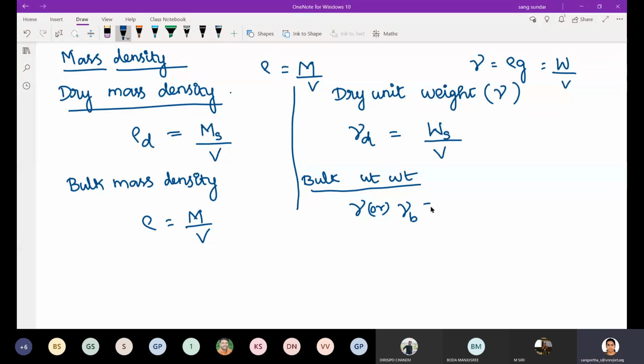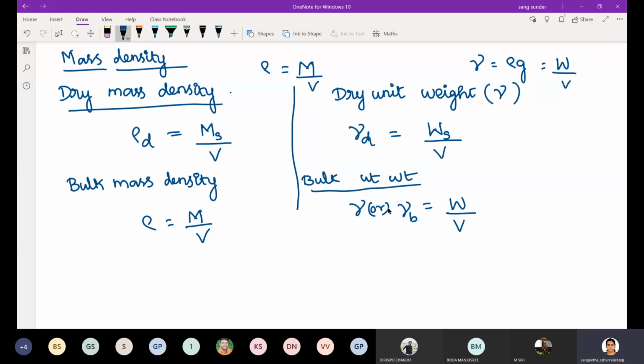So how to go about it? Just the weight of the total soil divided by volume. Here a mass is there, and here also a mass; the same way weight is there. We will discuss one term because the other is analogous, as mass and weight are almost analogous, just gravity. Hope I am not confusing. Is it clear? Yes, ma'am.